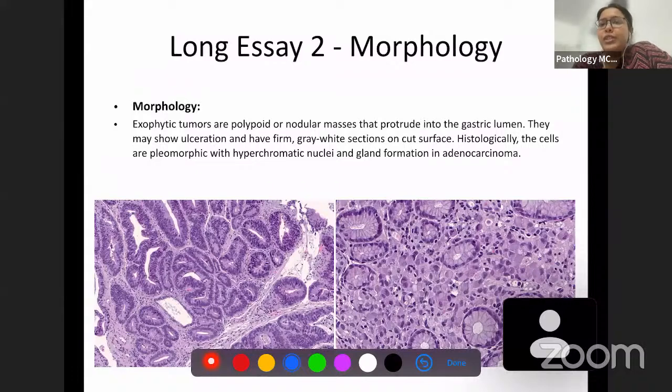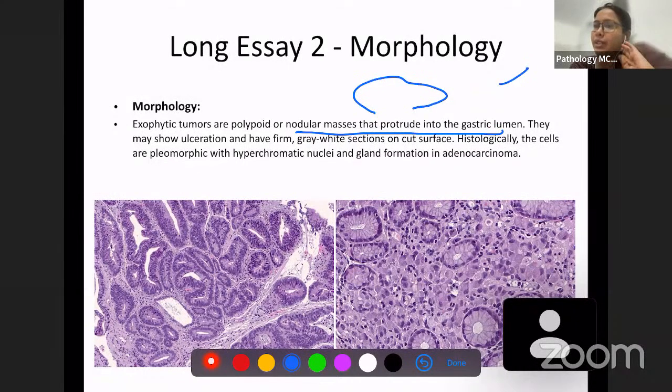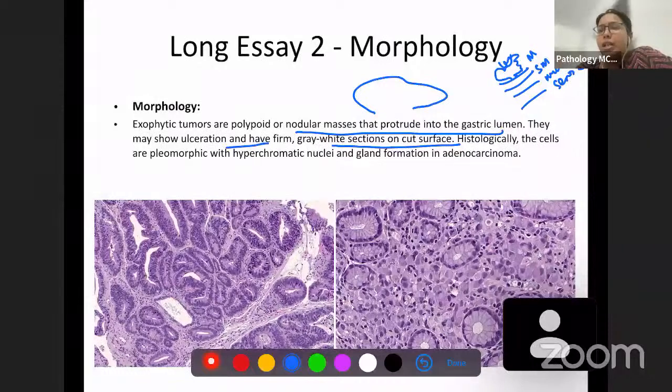Now the morphology, which we have already discussed. Exophytic tumors usually are nodular masses that protrude into the gastric lumen. We have discussed the 4 layers of the stomach, right? In any gastrointestinal tract, you have to remember these 4 layers from your normal histology and anatomy: mucosa, submucosa, muscularis, and serosa. This is the lumen over here. So exophytic tumors usually protrude from the mucosa into the lumen. They may show ulceration and may have firm gray-white sections on the cut surface.